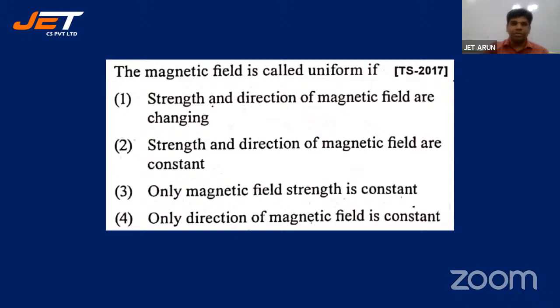Magnetic field ni eppudu uniform antaru? Uniform చెప్పడానికి కండిషన్స్ ఏంటి? Okay, I'm getting answers now. 2, Pranavi 2. Okay, now I'm getting consistent answers now. Under 2 చెప్తున్నారు. Saitija says 2, sir. Rohini says 4, only direction of magnetic field is constant.